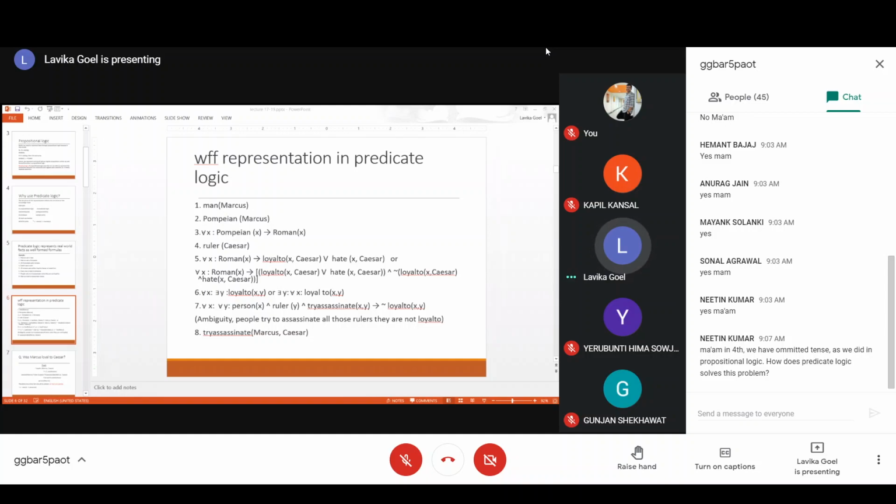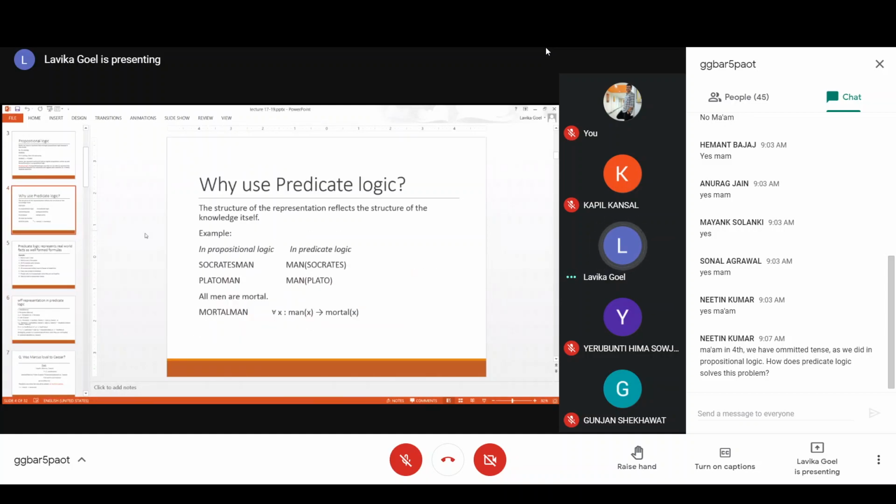Why? Because if you see the previous example which I gave in the last class, if you represent Socrates as a man and Plato as a man in propositional logic, both will be represented like this: Socrates man, Plato man. So you can't find out that both are similar sentences. They are both men. That similarity you cannot capture in propositional logic.